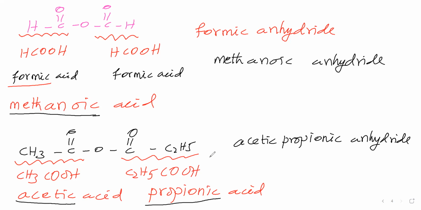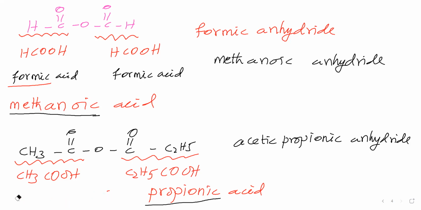Next we will say the IUPAC name. Before that, see what is the meaning of this name. This anhydride comes from the dehydration of acetic acid and propionic acid. That is the meaning of this name. That means we are taking acetic acid and propionic acid, combining both, and removing a water molecule, then we get an anhydride. That is the meaning of this. Okay, next we will see the IUPAC name for this one.